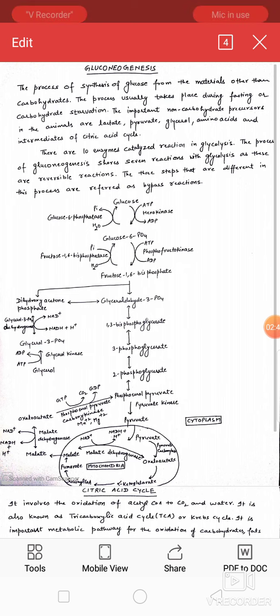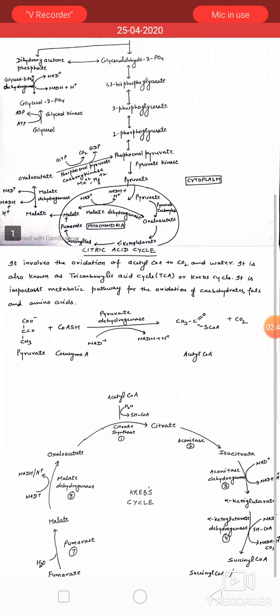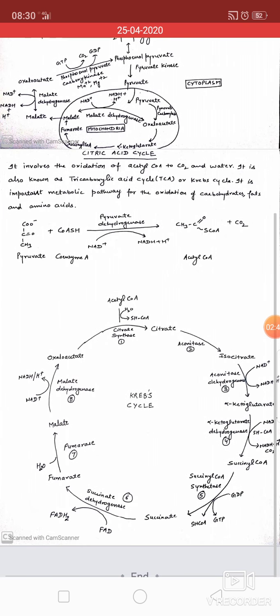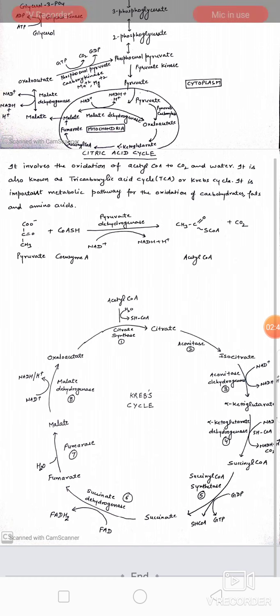Next is the citric acid cycle. As you can see, the utilization of glucose also occurs through the citric acid cycle. It involves oxidation of acetyl coenzyme A to carbon dioxide and water. It is also known as the tricarboxylic acid cycle or Krebs cycle. It is an important metabolic pathway for the oxidation of carbohydrates, fats and amino acids.